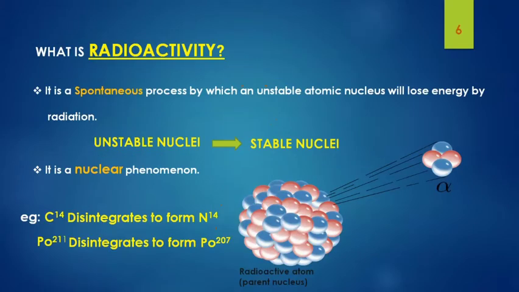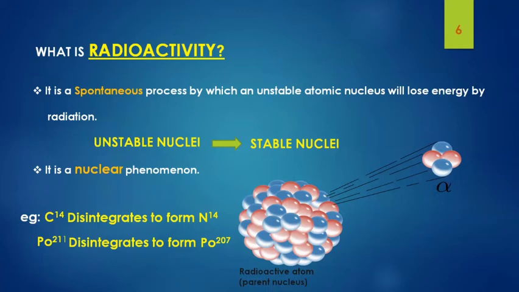So now let's see what radioactivity means. We studied the stability of the nucleus and how it becomes unstable. If the nucleus is unstable, it will try to become stable, right? In the case of atoms, generally they become stable by forming covalent bonds and so on. But for a nucleus, this is not at all possible.